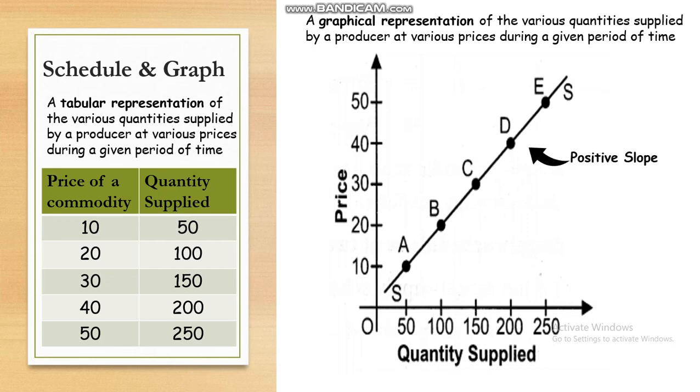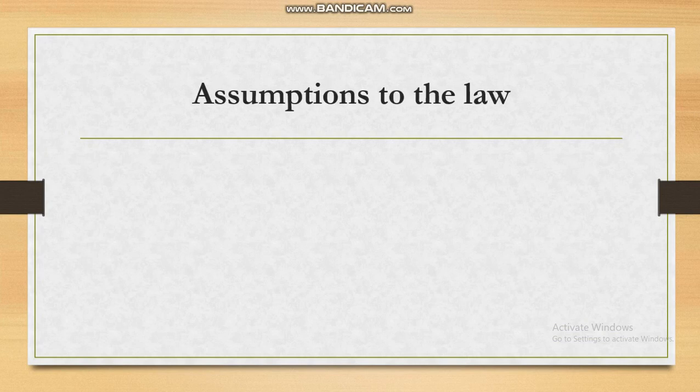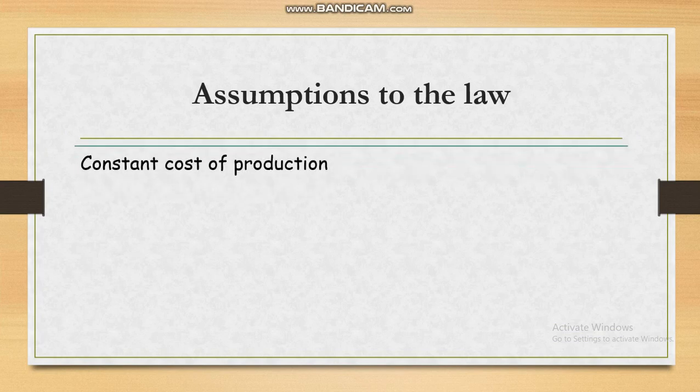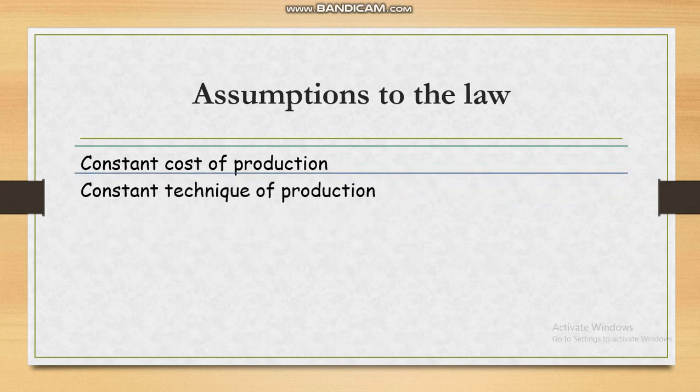Everything in economics is based on certain assumptions because of which the law holds true. So the assumptions to the law of supply are: constant cost of production. There should be no change in the cost of producing a commodity. If the cost reduces, the production will increase, which is against the law of supply. So the cost must be constant. There should be no change in the technique of production. An improved technique increases the production, which would increase the supply even at the same price. So there should be no change in the technique of production.